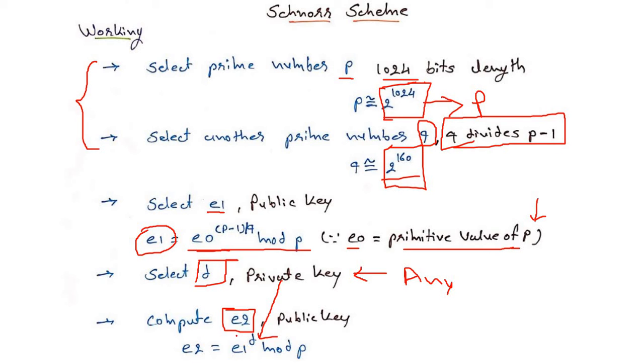And now we have chosen the value of the private key as well as calculated the value of E1. So we can solve the equation E1 power of d modulo p. We have already chosen p equal to 2 power 1024. So definitely we will get the value of E2, and that is our second public key. So here there is one private key and two public keys for making the signature according to this Schnorr scheme.